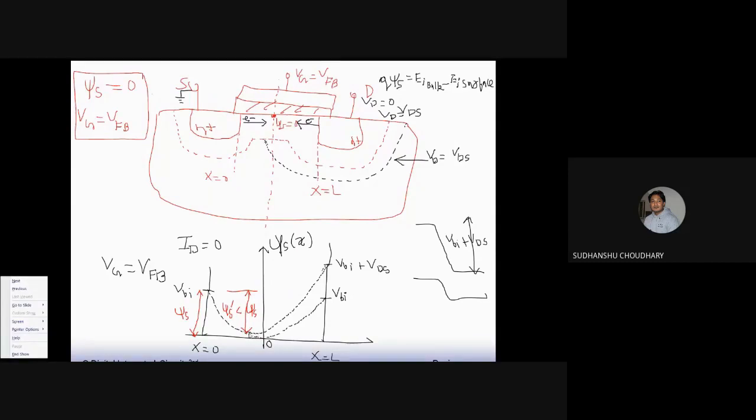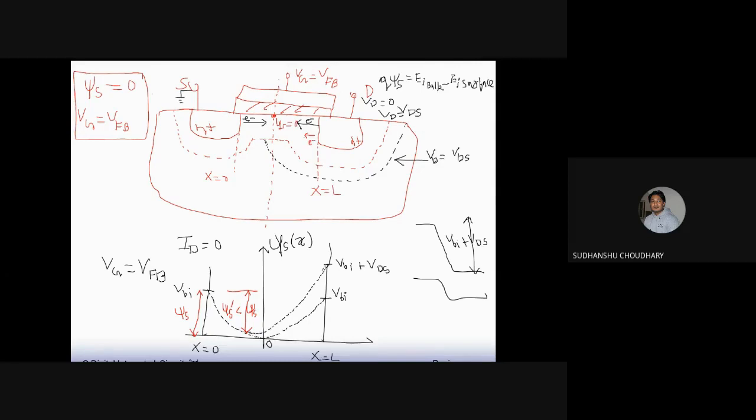Because of this reduction in source to channel barrier, you will see that the built-in potential of this side, that is the drain side, is increased. So obviously now it is not in equilibrium. Earlier, equal numbers of electrons were moving from source to drain and from drain to source because the built-in potentials were the same. But now, because of the increase in built-in potential of this junction, the number of electrons moving from drain to source via the channel will come down.